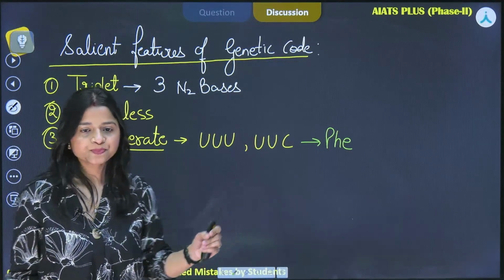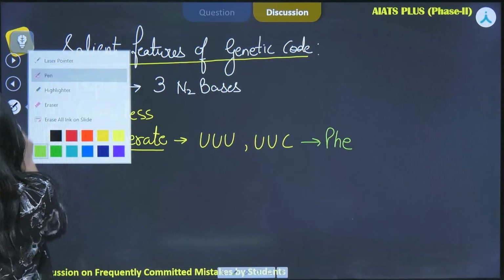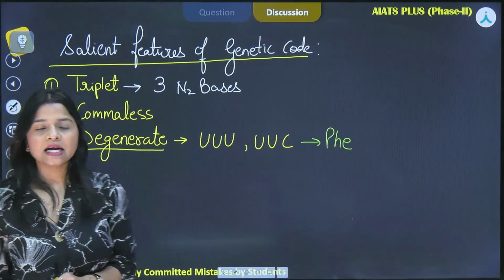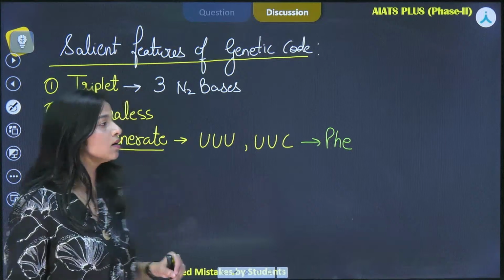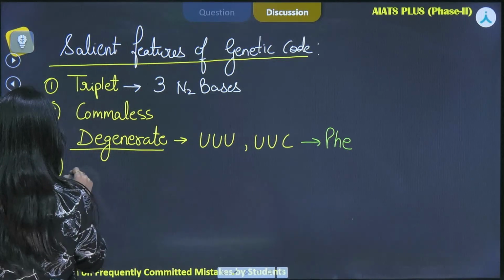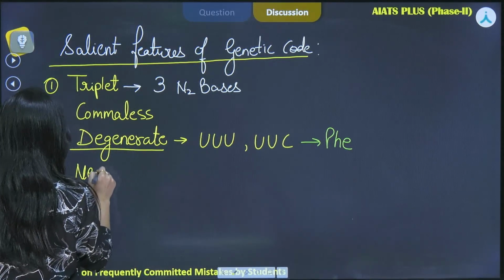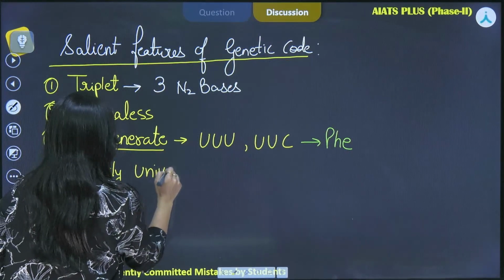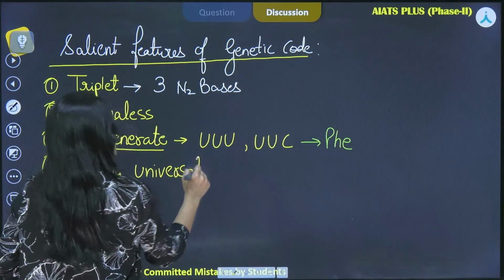Now the next characteristic feature that has been given over here in your NCERT is that your genetic code is basically nearly universal. What do we understand by the universal nature of anything?